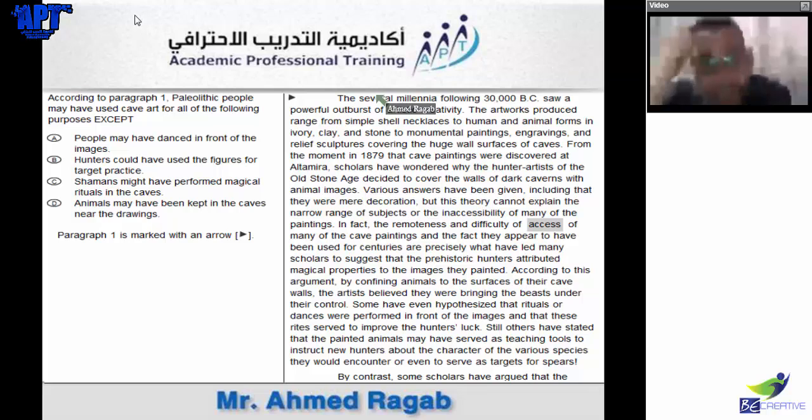According to paragraph 1, Paleolithic people may have used cave art for all of the following except: People may have danced in front of the images. Hunters could have used the figures for target practice. Shamans might have used them to perform magical rituals. Animals may have been kept in caves near the tomb. Okay, so all of them, you see here.